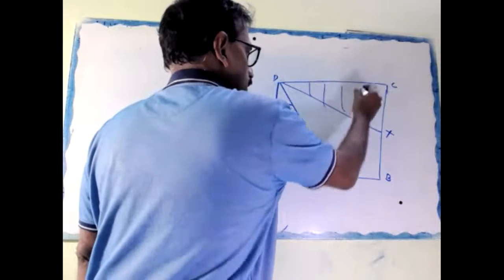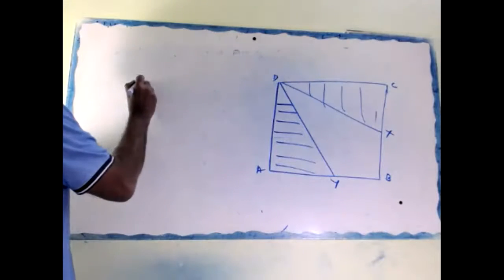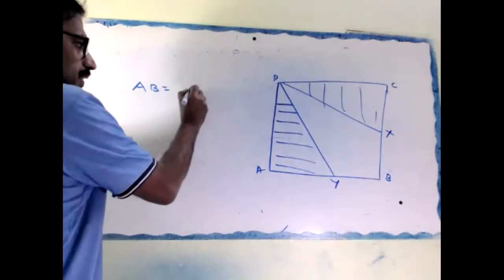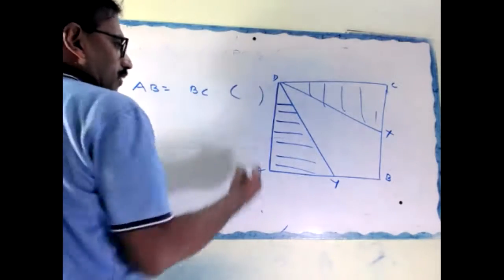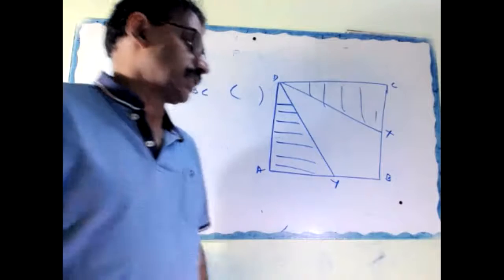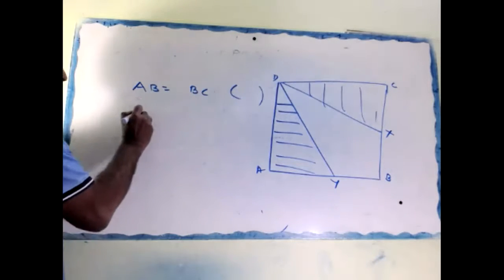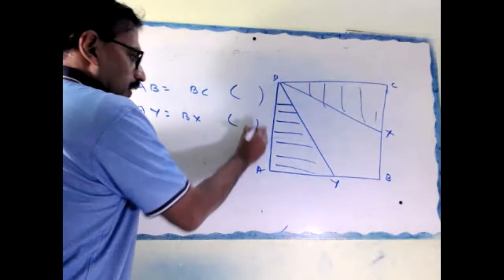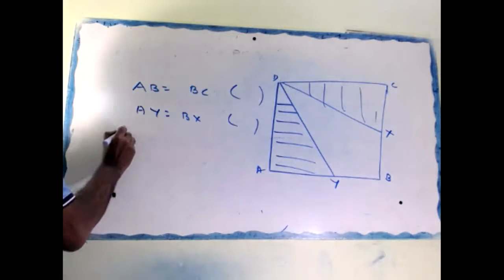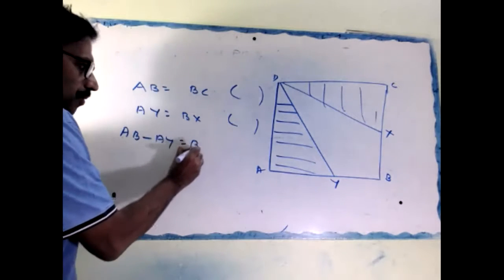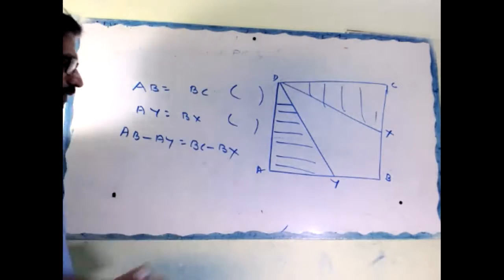Look here. AB equal to BC. I'll give the note, don't write now. AB equal to BC, sides of a square. AY equal to BX, given. Subtract. AB minus BY equal to BC minus BX.